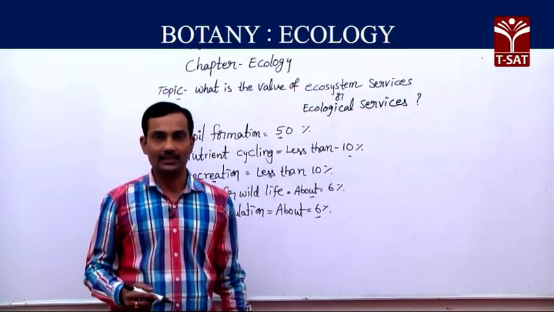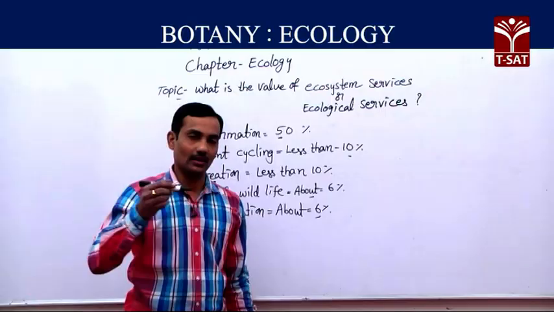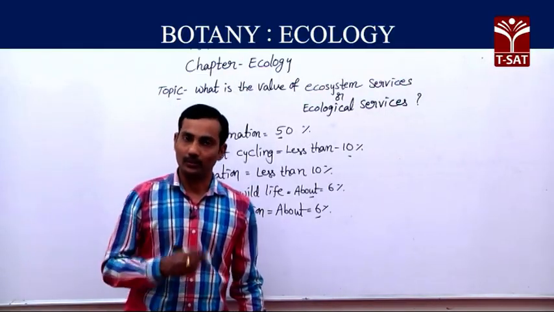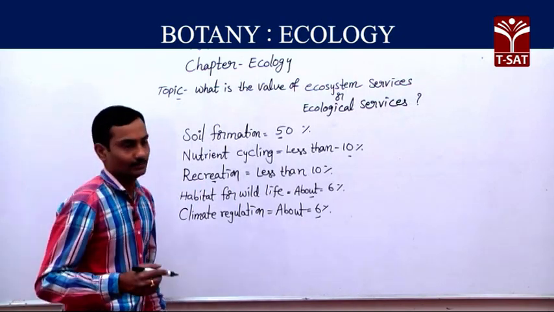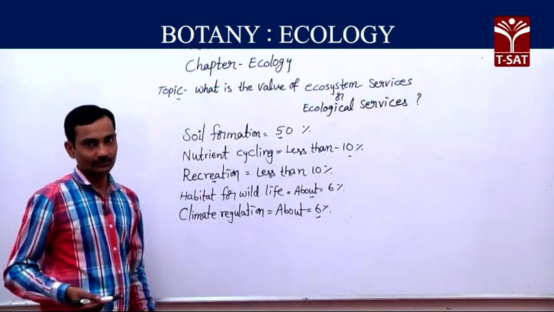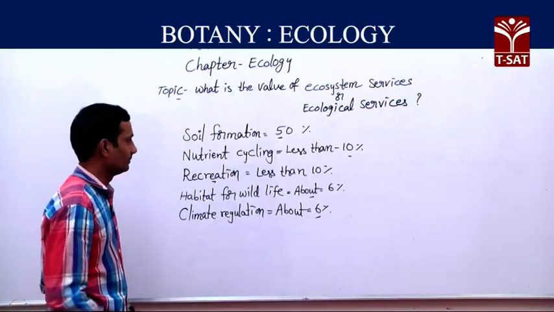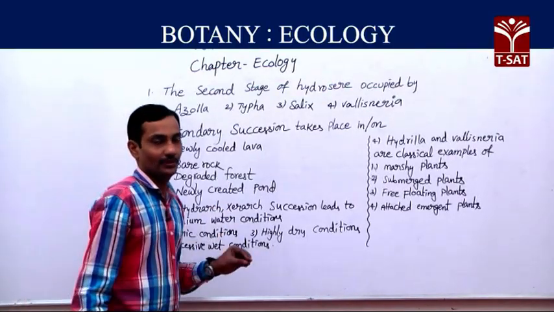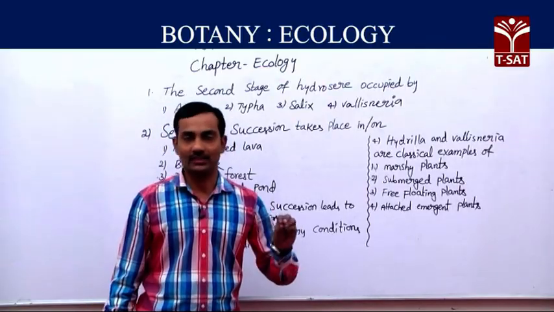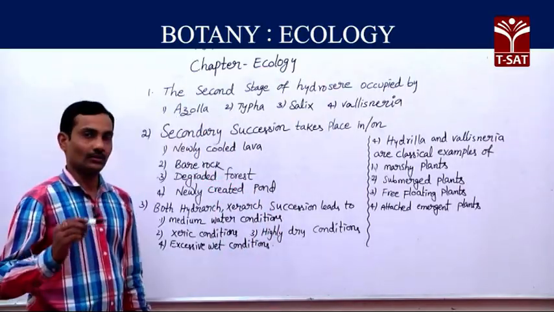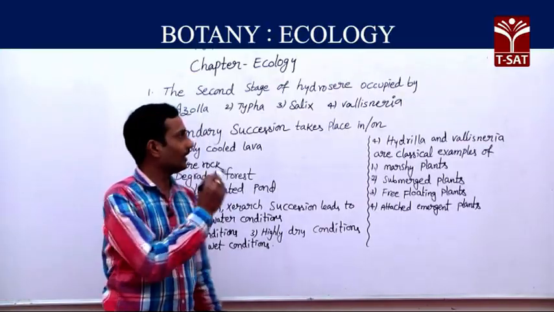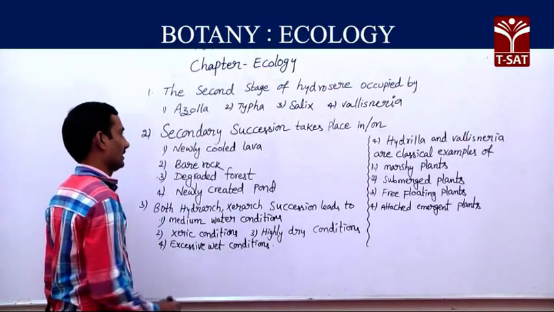So we studied the major categories and what type of services are placed in supporting, provisioning, regulating and cultural services. At present we are going to discuss a few objective bits which were given in previous national level entrance exams. The first question: from the first to the 7th stage, if you know them, you can easily find the second stage.